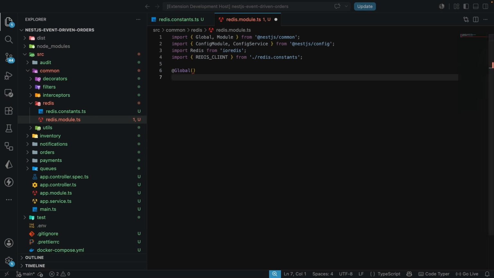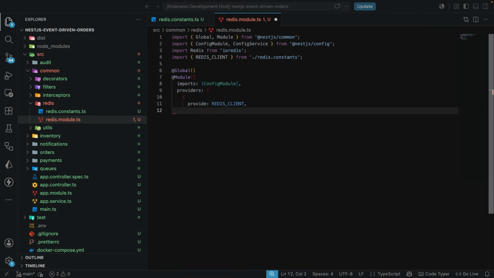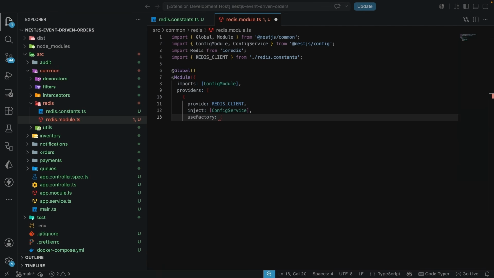Next, let's add the Global and also Module decorator, so we can mark the imports to register the config module. And in the providers array, we're going to have this object here, where we provide the Redis client, and we want to inject the config service. Because we are injecting the config service here in the useFactory function, we are going to have the argument config, so the ConfigService type here.